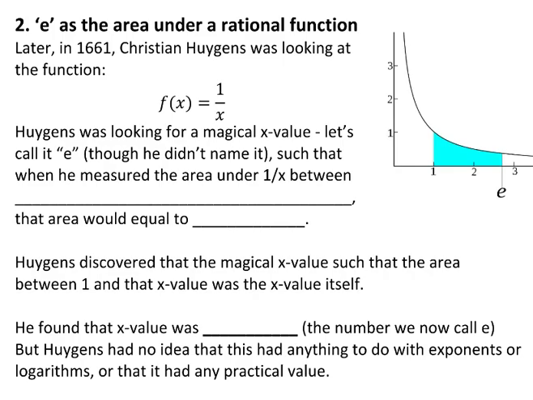Next came along a person named Huygens, and what Huygens was doing was actually looking at something very different from exponential things. He wasn't thinking about exponents at all. He was looking at the function y equals 1 over x, and that function, it's a rational function, right, a fraction function. And it kind of looks like this. It has that nice sort of curve to it. And he was looking for the area between 1 and then some number over here, which you could say was maybe e.